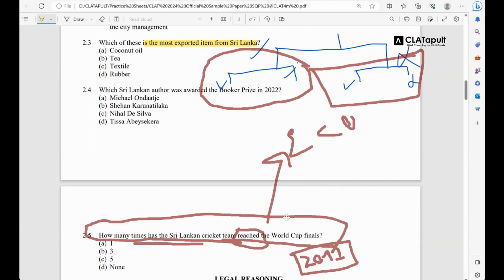Then I think in 1996 का वर्ल्ड कप they were finalists, and 2007 के वर्ल्ड कप में भी they were finalists. So total of 3 times they were finalists. Any cricket fan would know. I'm not one of those. B is the right answer to the question.